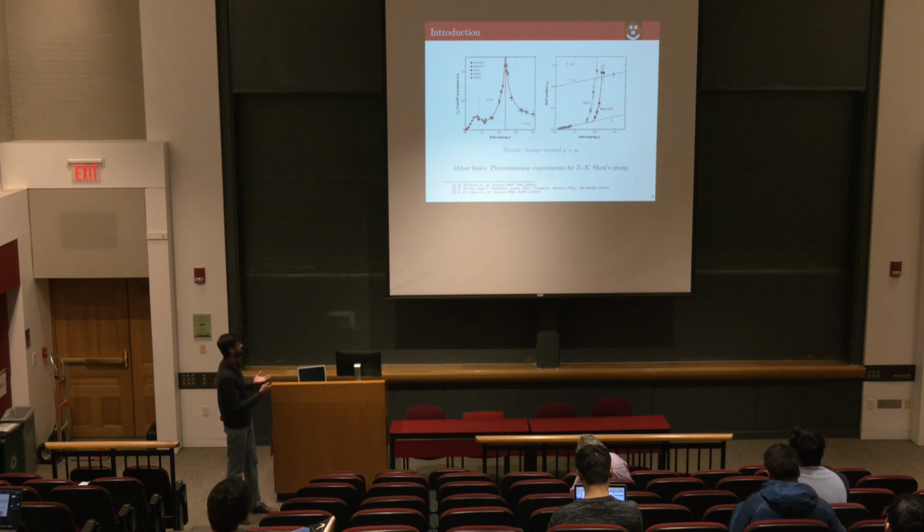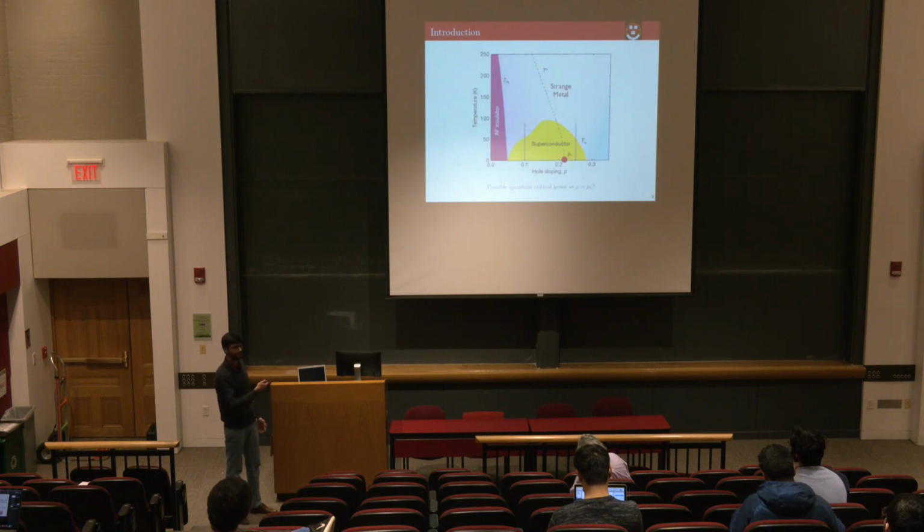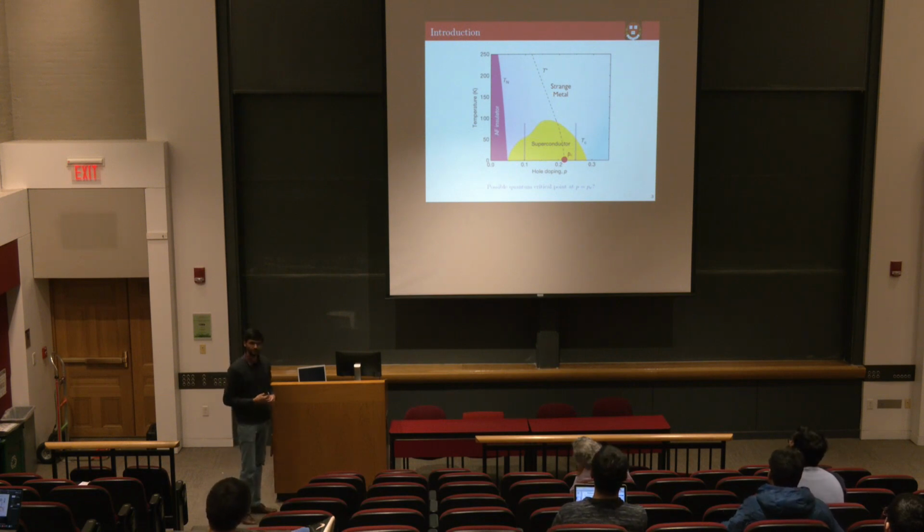So does this mean that there is a possible quantum critical point in this cuprate phase diagram underneath this superconducting dome? To explore that this could be a possibility, we consider a model, and I would demonstrate that we in fact find evidence that there could be a quantum critical point here as a function of doping.